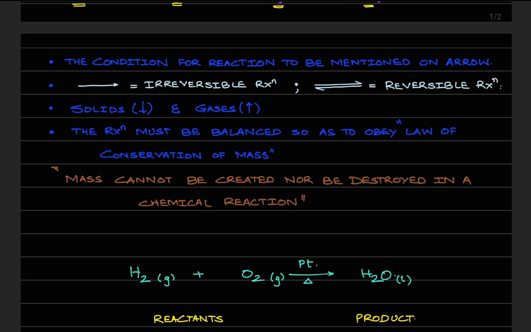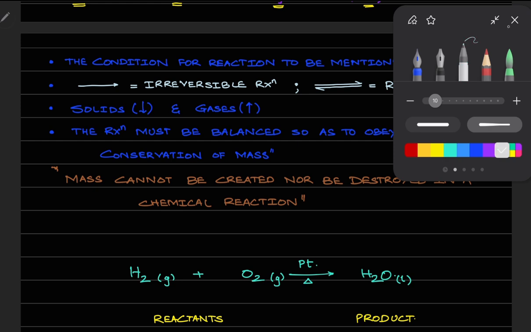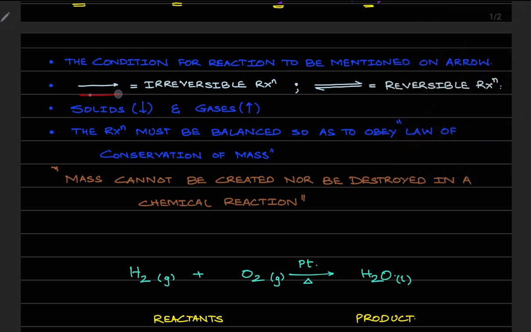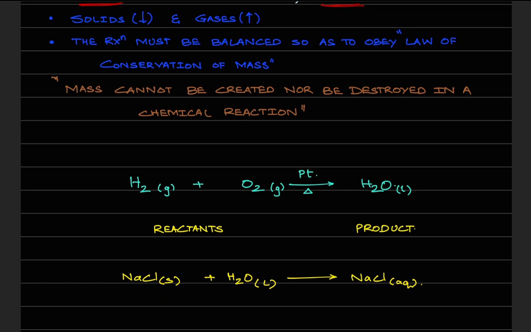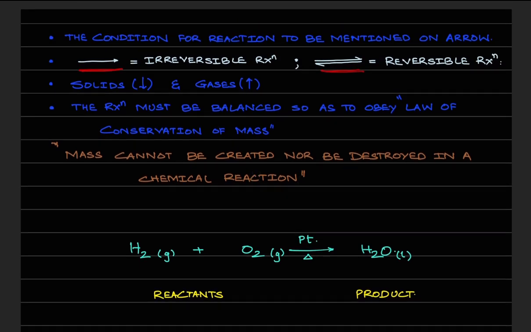Let's move further. Now over here, my dear students, understand the arrows can be of two different types. The first type of arrow can be a normal arrow which has only one head, whereas it could be a half-headed arrow pointing in both directions. Whenever you have a normal arrow, it symbolizes that the reaction is irreversible and goes only from reactants towards product. Whereas if we have a half-headed dual arrow, this shows that the reaction is a reversible reaction.